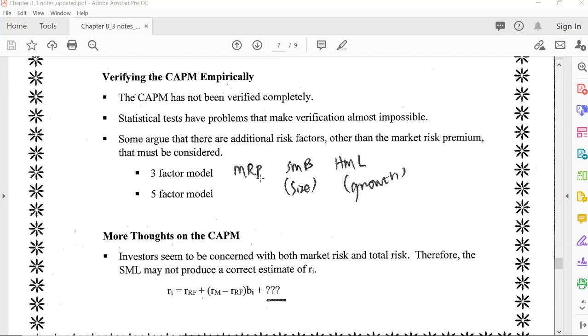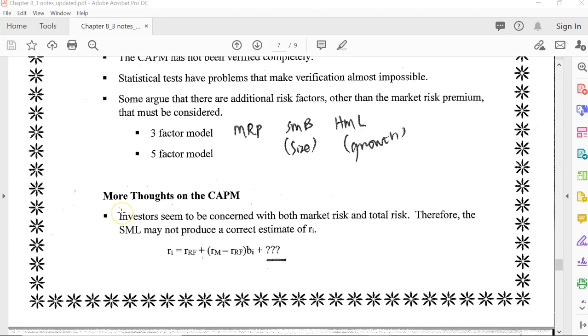Remember, for bonds, we not only have DRP and LP, we have MRP, we have different risk premiums for the bond. Here, for the stock return, we actually only have the market risk premium, only one risk premium in our current model. But as a matter of fact, in the literature, there are a lot of other factors added to this model. For example, SMB, the size factor, small minus big. HML, high minus low, the growth factor. If you're interested in these other factors, you can Google search or read some related academic papers.